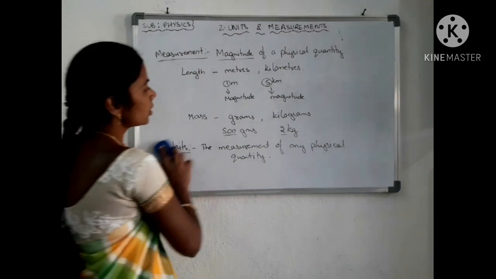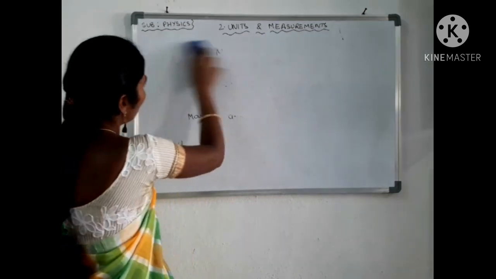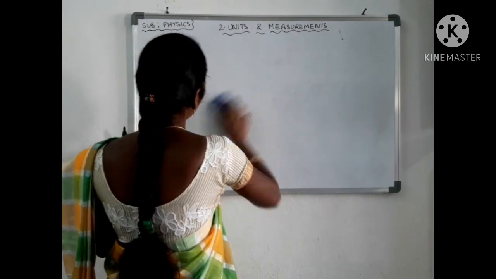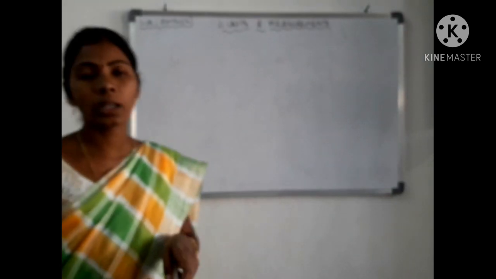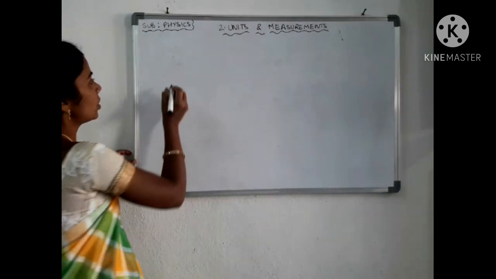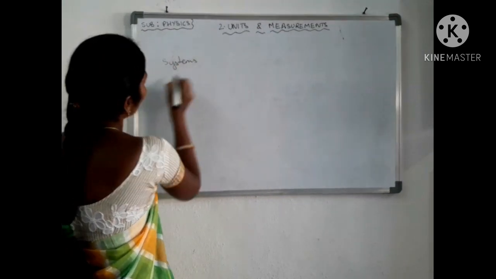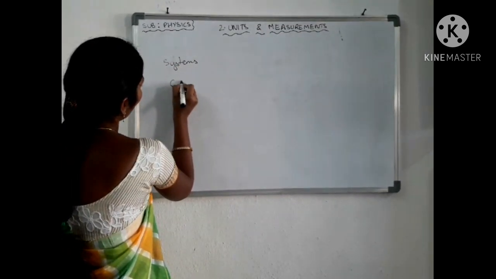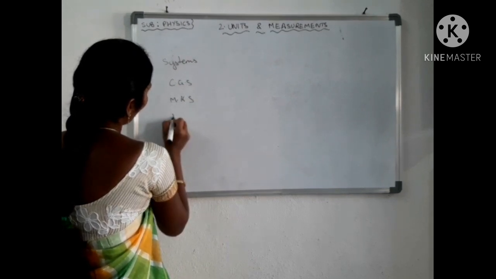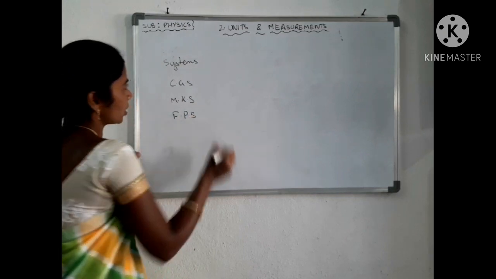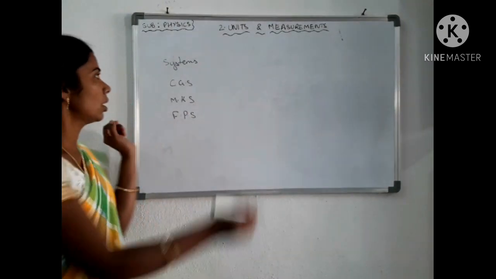Now let us see the measurement units we studied in lower classes. In your lower classes you might have studied about the CGS system, MKS system and FPS system. In your 8th, 9th, 10th, you have studied about these systems.